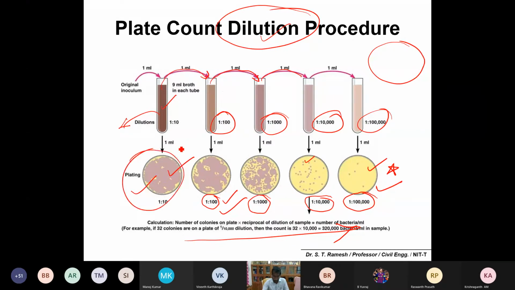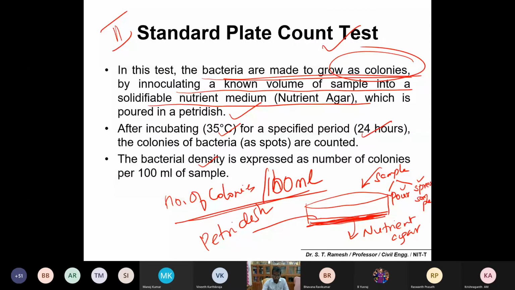You just remember: petri dish, the medium is nutrient agar, and the incubation temperature is 35 degrees Celsius. Incubation time is 24 hours, and you can express the bacterial density as number of colony forming units, CFU, per 100 ml. That's what I told you. Colony forming units per 100 ml. This is important.